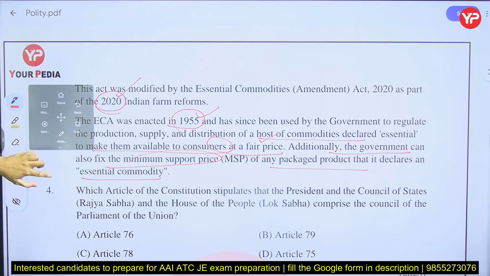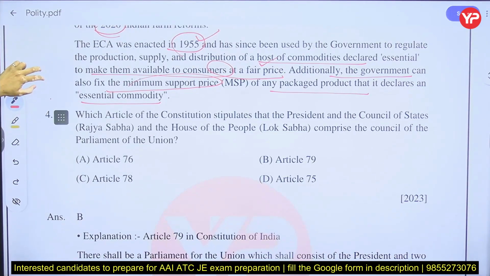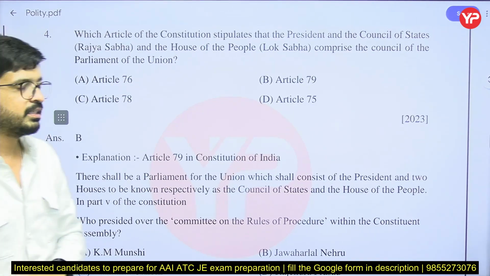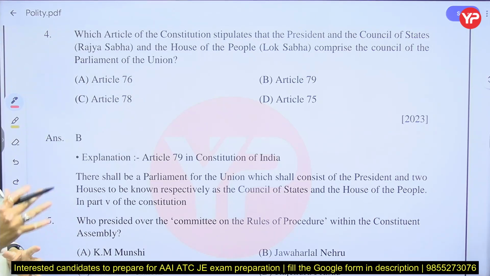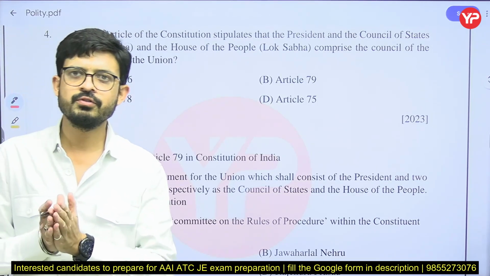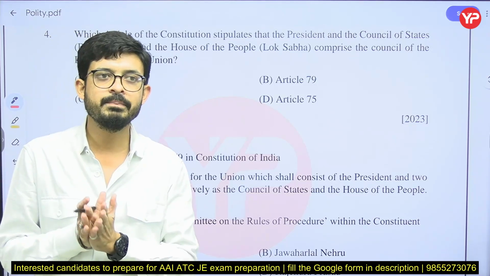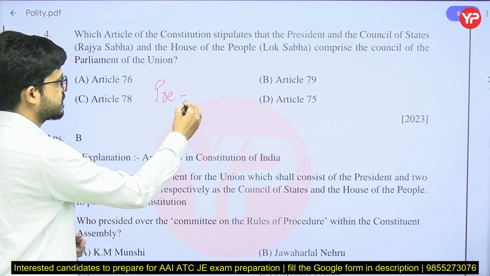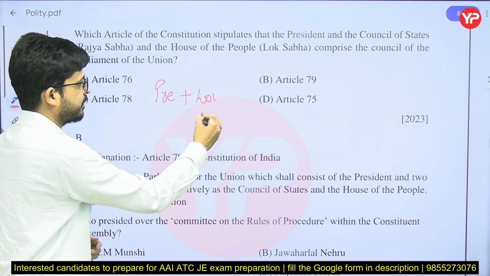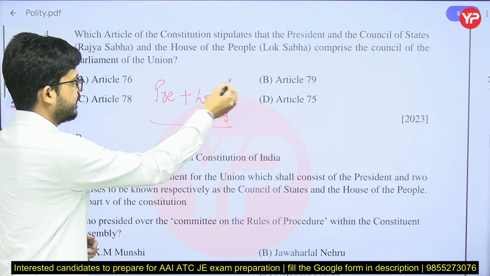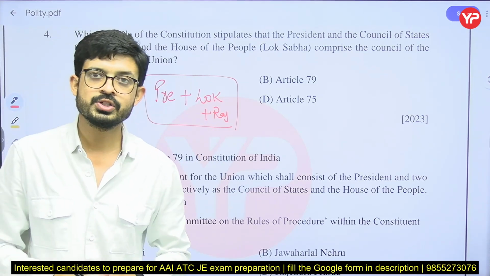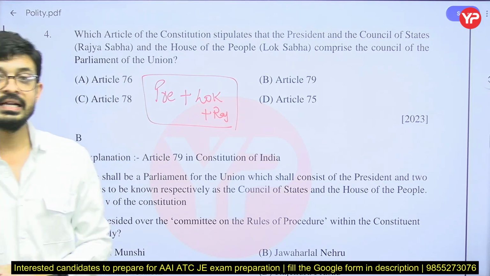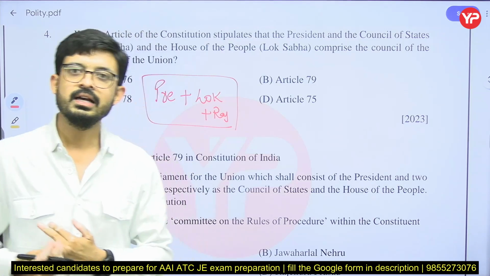Next, our next question is, which article of the Constitution stipulates that the President and the Council of State and the House of the People comprise the Parliament of the Union? So first of all, you have to know about the parliament. The parliament consists of the president plus Lok Sabha plus Rajya Sabha. In many previous year exams, a question also came of what a parliament consists of. A parliament consists of the president, Lok Sabha and Rajya Sabha.